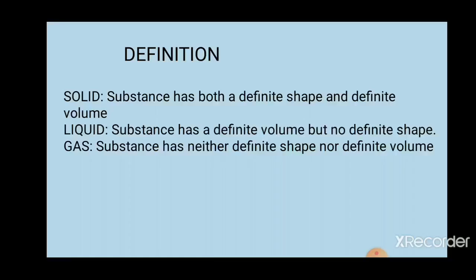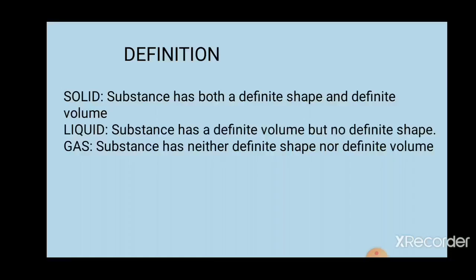So each constituent particle has no freedom of movement. Because of this, it is tightly packed and very rigid, and it gets a definite shape and a definite volume.